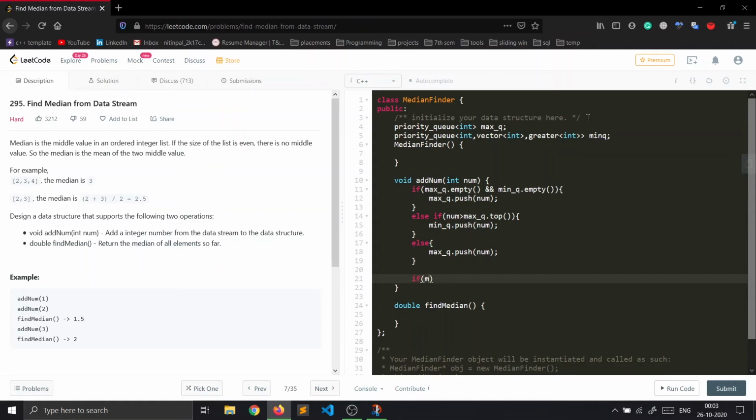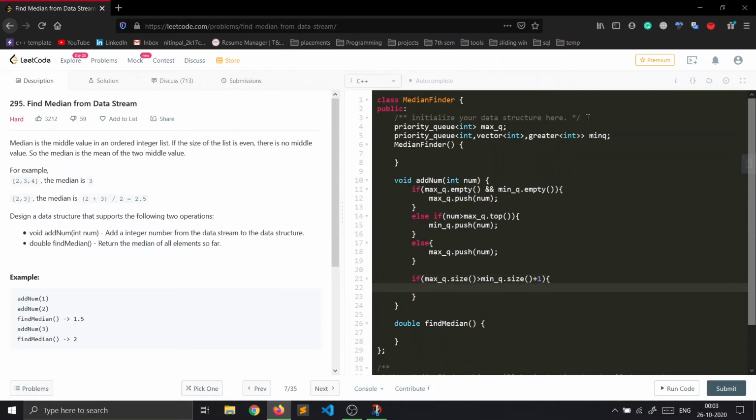For example, if max queue dot size is greater than min queue dot size plus 1, that means max queue has two more elements than min queue, then we will push the top element of max queue dot top inside the min queue and pop the top element with max queue dot pop.